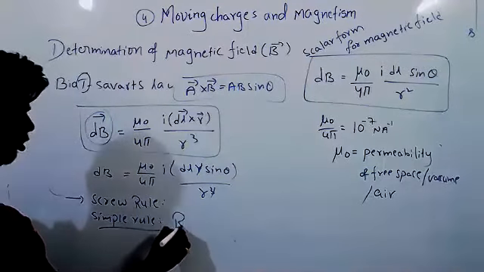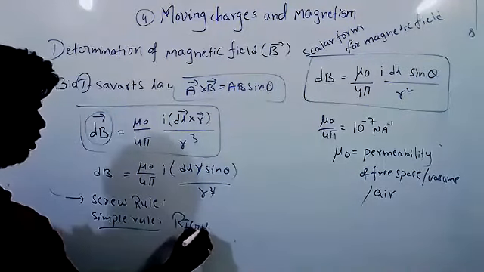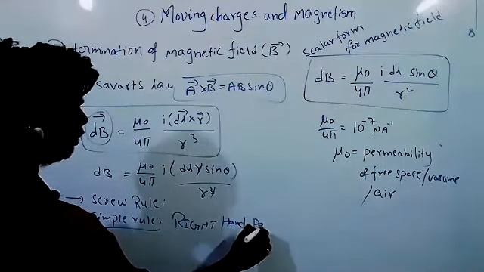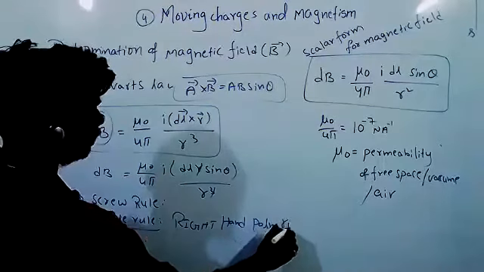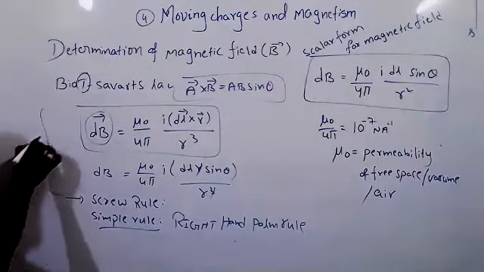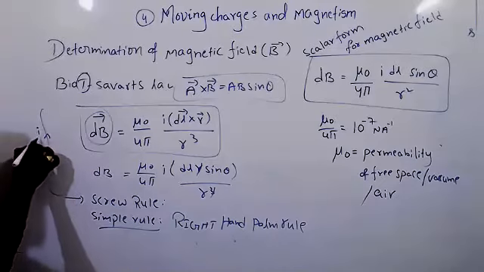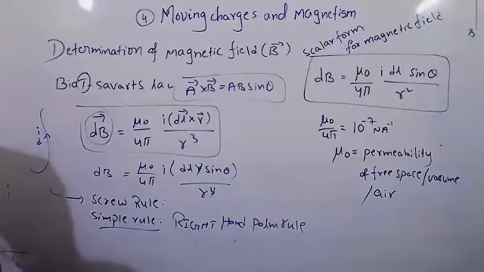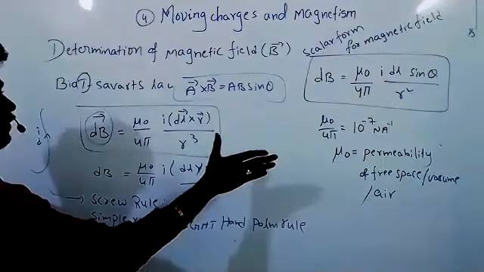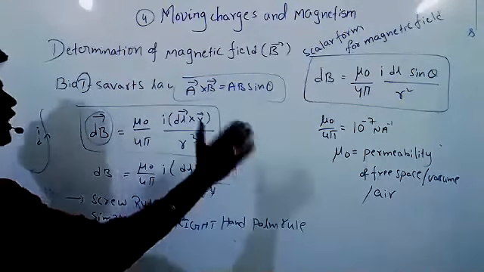Right hand palm rule. That means, let's see, it is a current carrying wire. Sir, it's right hand thumb rule, no sir? A thumb rule or palm rule, we can say. Right hand thumb rule or palm rule. Why? Because there is the palm and we will curve these fingers. So right hand thumb rule, we can say.